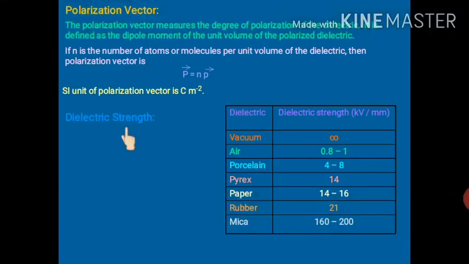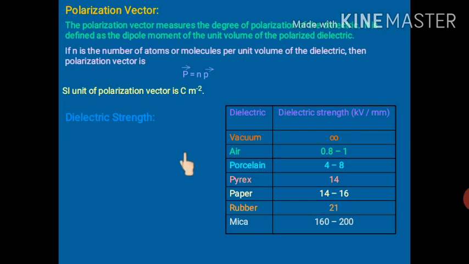Dielectric strength. Now this is something very important. The maximum electric field that can exist in a dielectric without causing the breakdown of its insulating property is known as dielectric strength. It means when a dielectric is placed in a very high electric field, its outer electrons may get detached from their parent atoms.